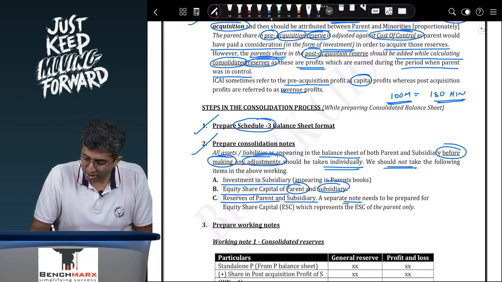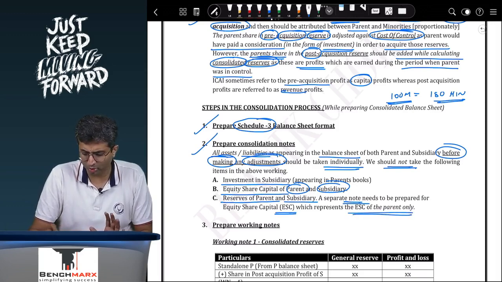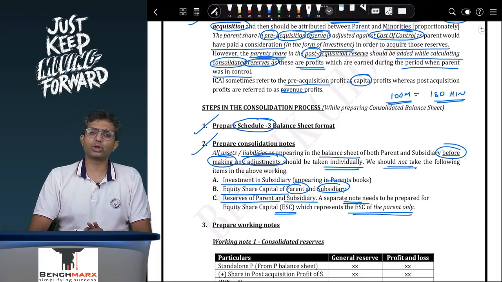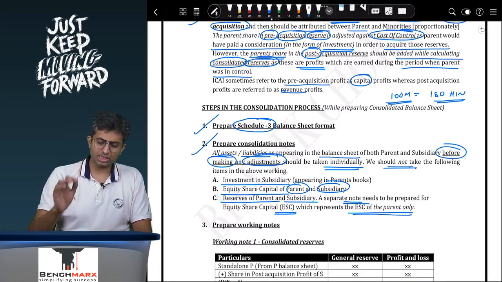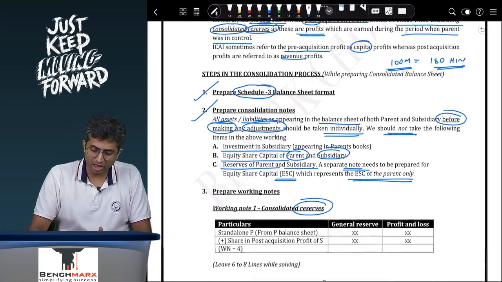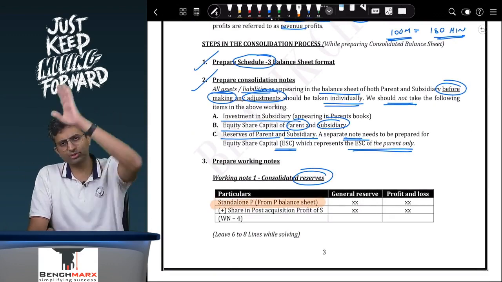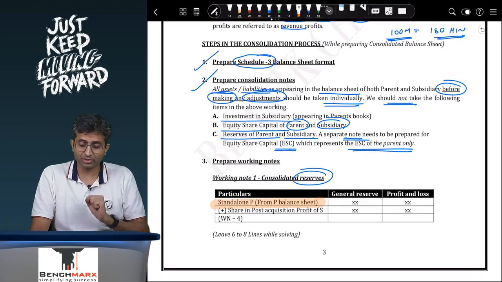A separate note needs to be prepared for the equity share capital, which represents share capital of the parent only. Then you prepare 3 working notes. These working notes will roughly take 1/3 of the side each. Consolidated reserves, where you start with standalone reserves from P's balance sheet, to which you will add the share in the post reserves, which you will later calculate for the subsidiary.